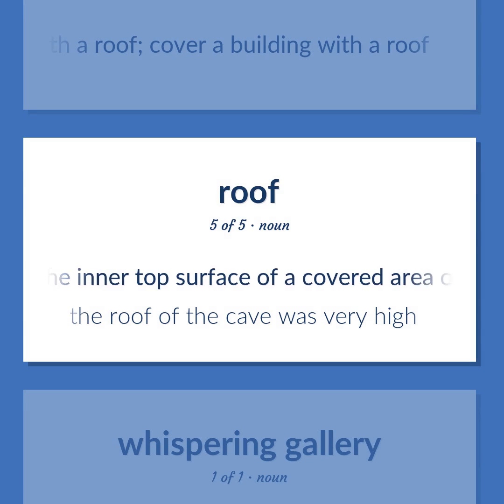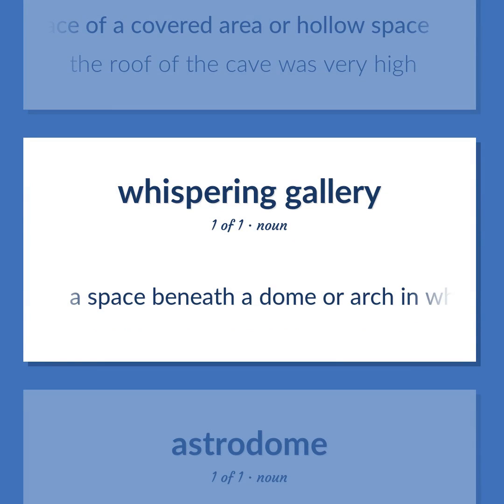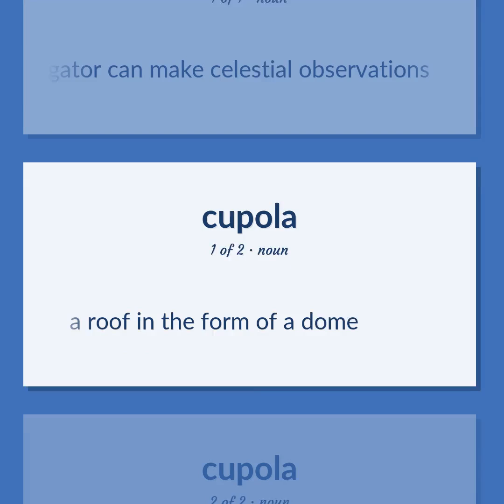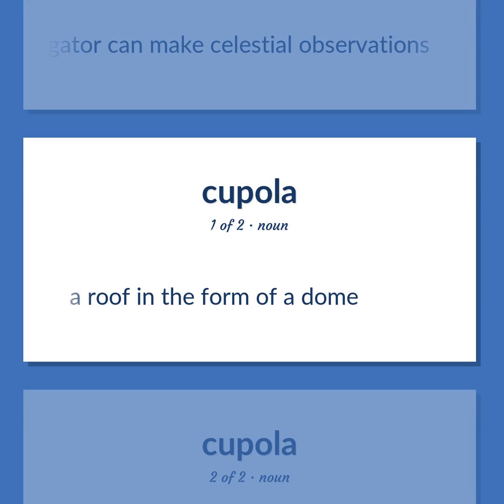The inner top surface of a covered area or hollow space. The roof of the cave was very high. A space beneath a dome or arch in which sounds produced at certain points are clearly audible at certain distant points. A transparent dome on top of an airplane where the navigator can make celestial observations. A roof in the form of a dome.